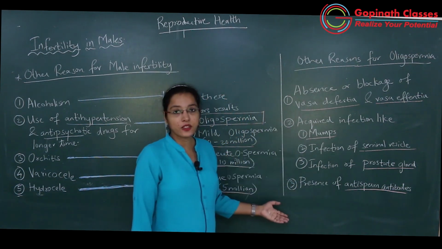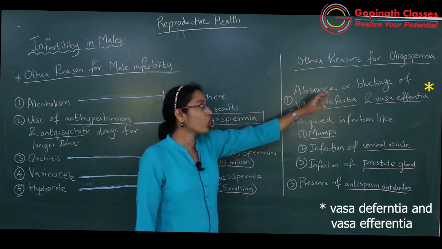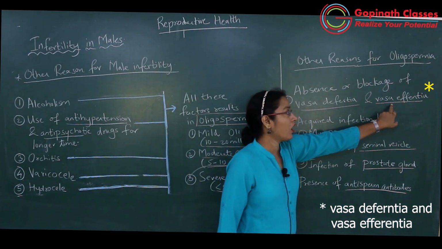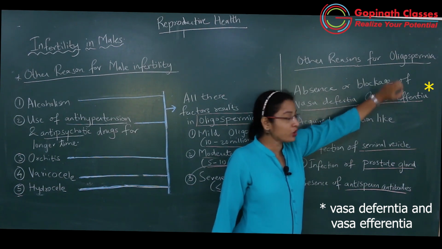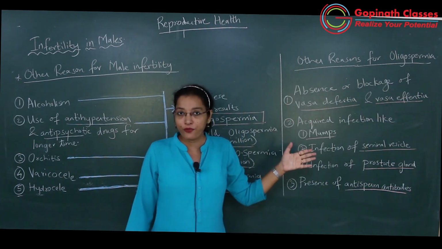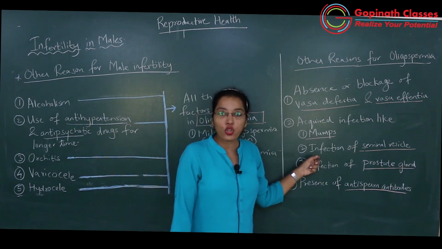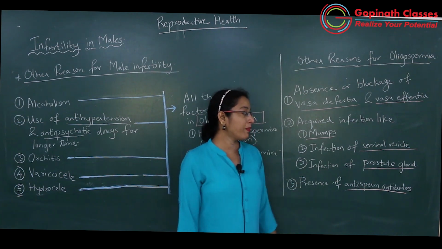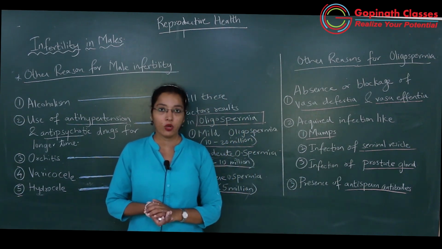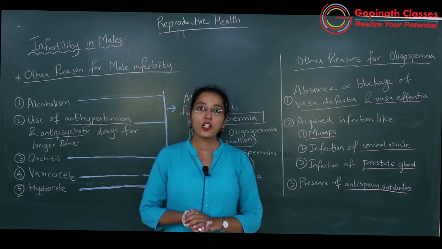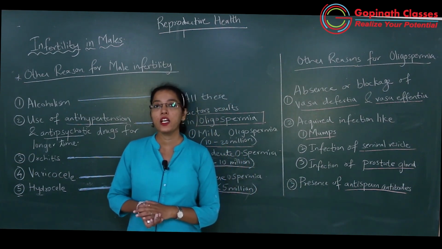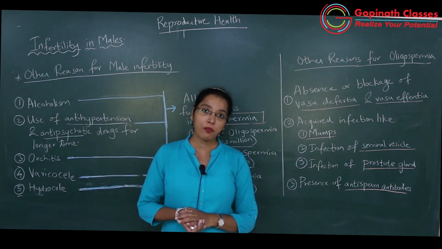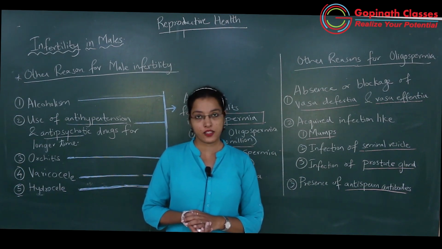So other factors में क्या क्या देखा हम लोग ने? Absence or blockage of the vasa deferentia and vasa efferentia, which will result in oligospermia. Second is acquired infections like mumps, infection of the seminal vesicles, infection of the prostate gland, and lastly presence of anti-sperm antibodies. Okay, got it? So here we have finished with infertility in males. In the next lecture we will be studying about infertility in females. Thank you.